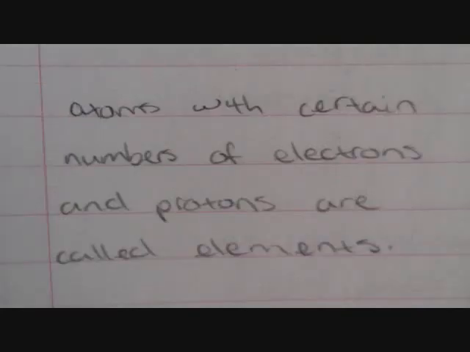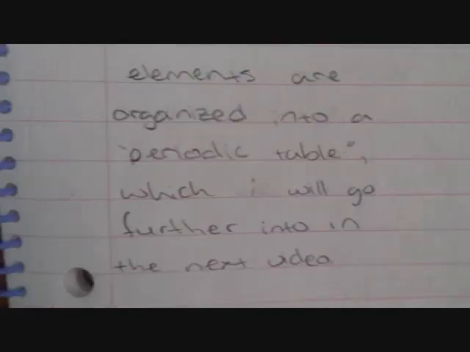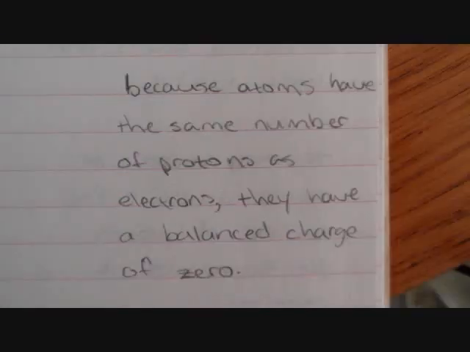Atoms with certain numbers of electrons and protons are called elements. Elements are organized into a periodic table, which I will go further into in the next video. Oh, and by the way, because atoms have the same number of protons as electrons, they have a balanced charge of 0.